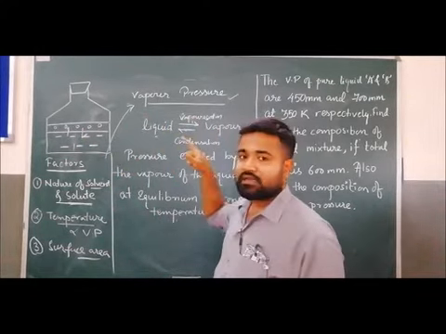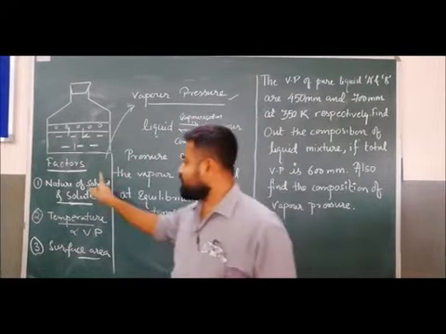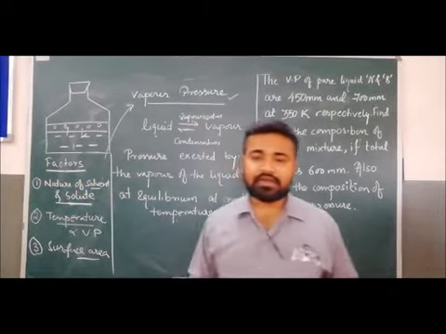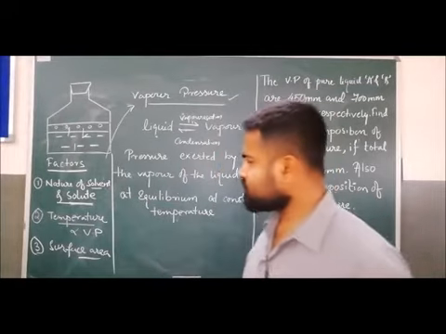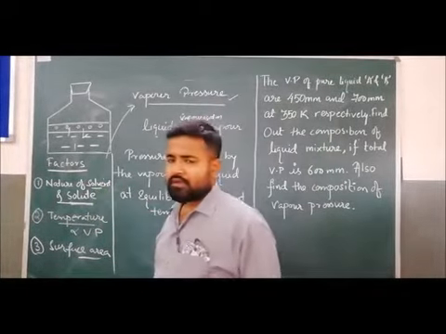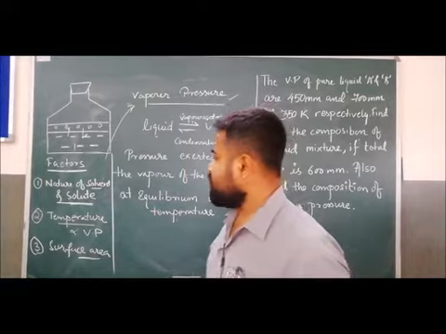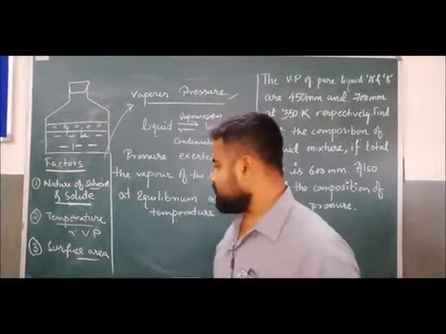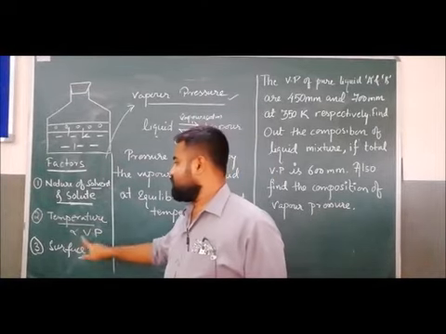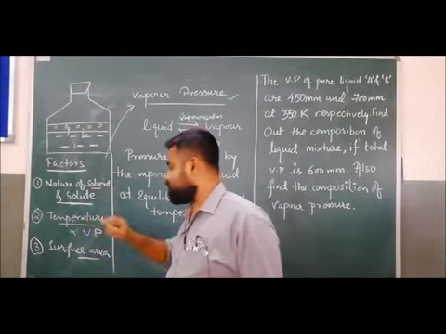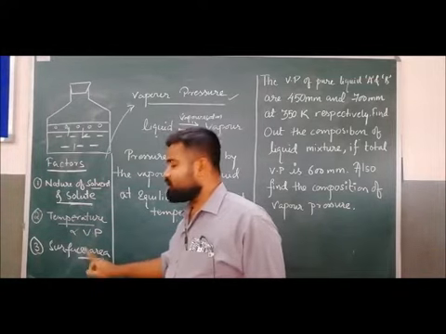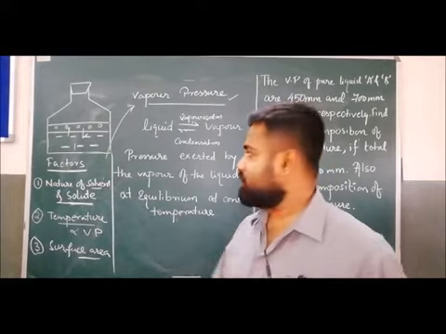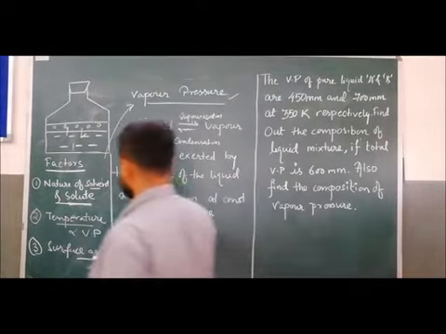The factors affecting vapor pressure are the nature of solvent and solute, where volatile ones have greater vapor pressure; temperature, which is directly proportional to vapor pressure; and surface area, which is also directly proportional. Clear?